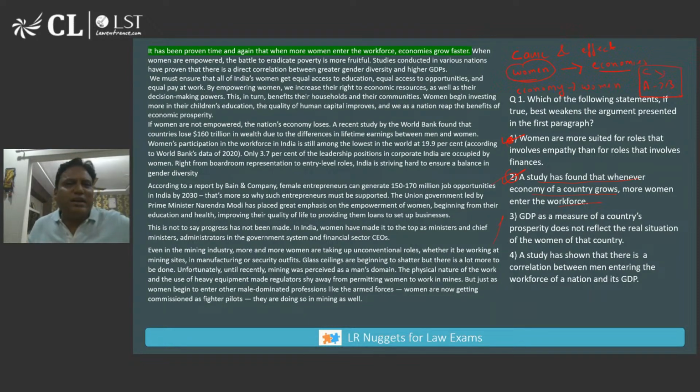Three is in no way related. GDP is not the right measure. It is not talking about GDP. It is just saying that two things are related. If you are marking GDP, then you should also look for gender diversity. So that is not the argument, right? It is just a parameter that has been given.